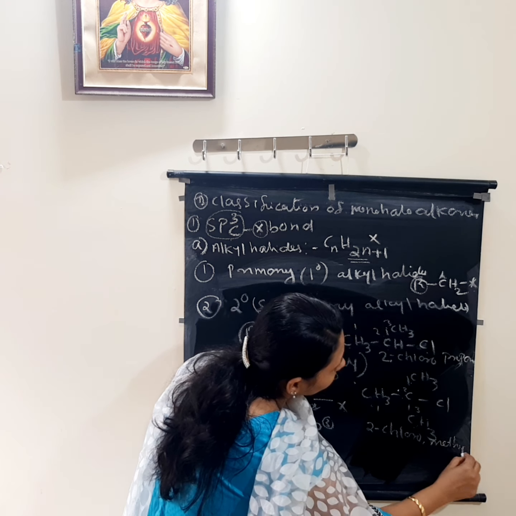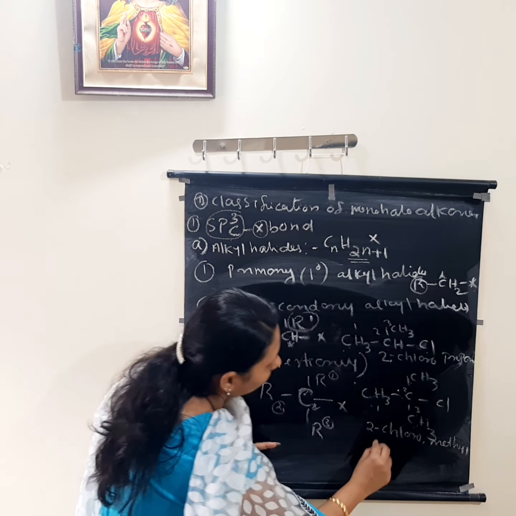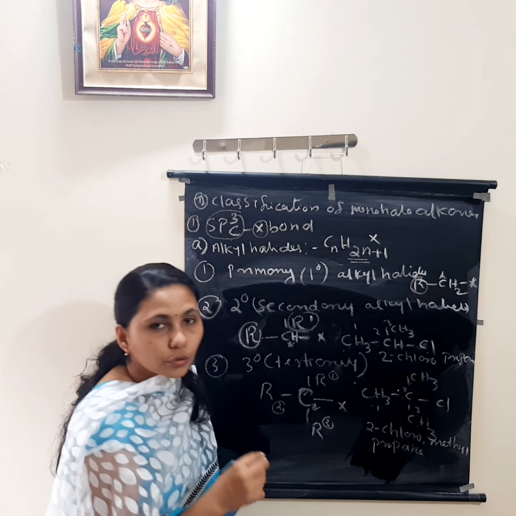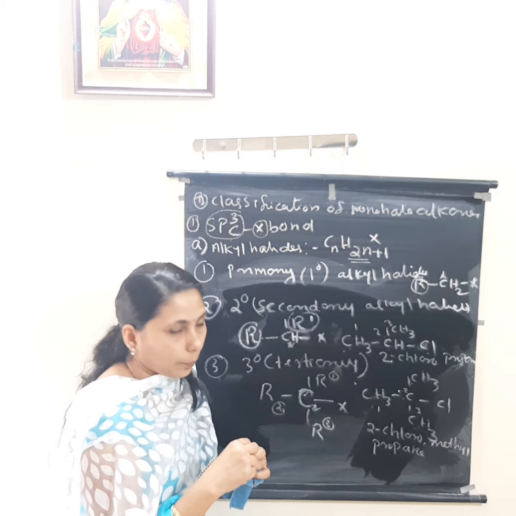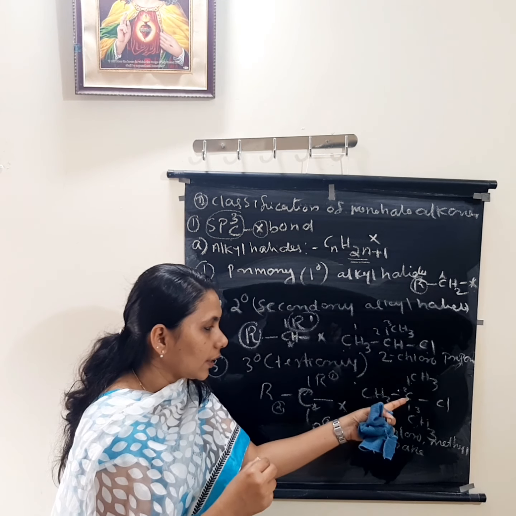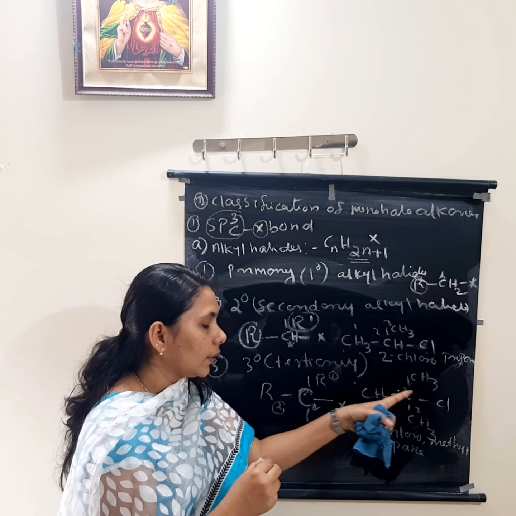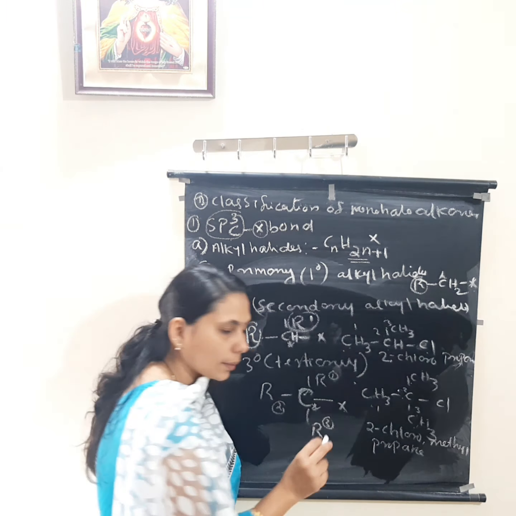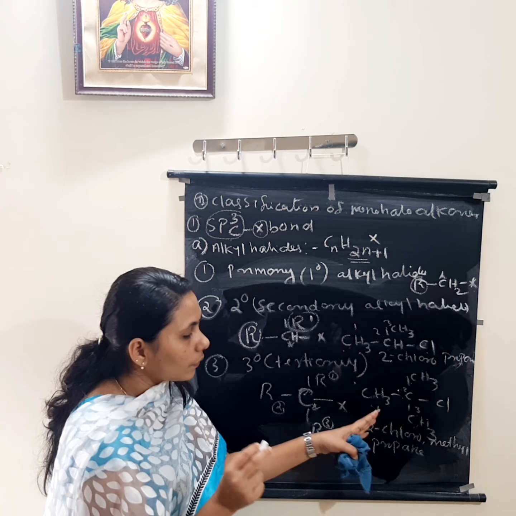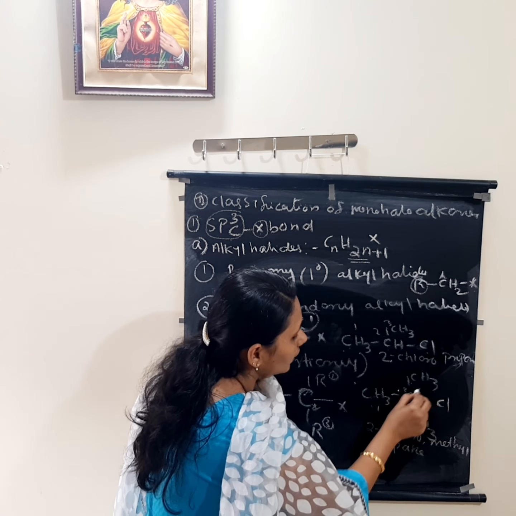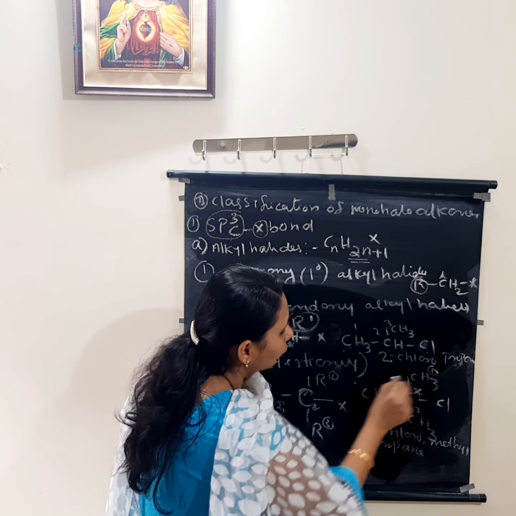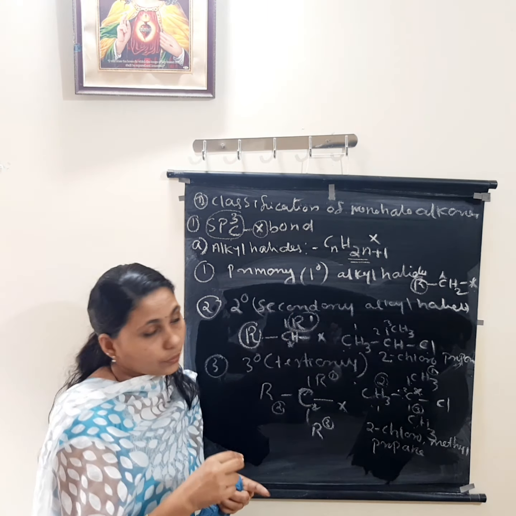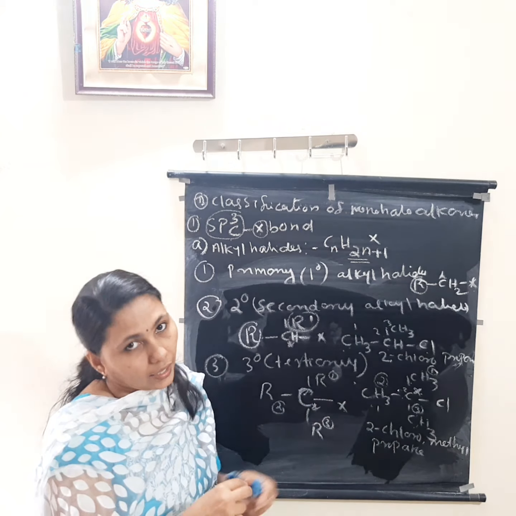On the second carbon atom, both chlorine and a methyl group are there. 2-chloro 2-methyl propane. Nomenclature is coming, don't worry about that. Now we have to see this chlorine attached carbon atom is having connection with 1, 2 and 3 other alkyl groups. That is why it is known as a tertiary alkyl halide.